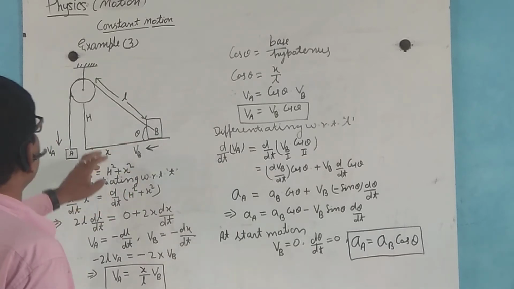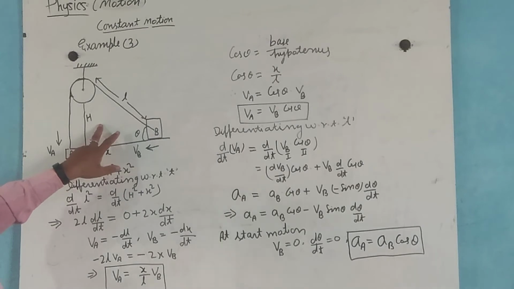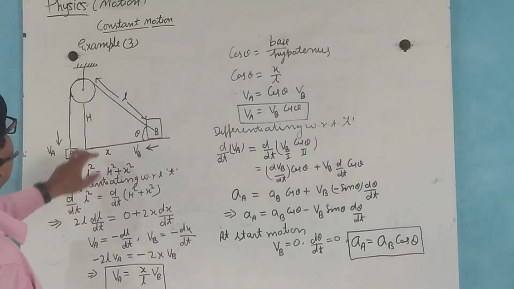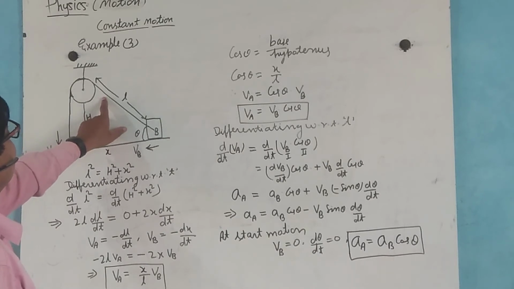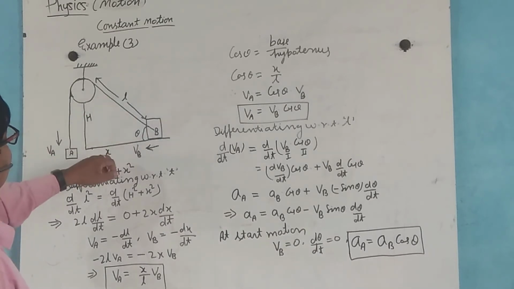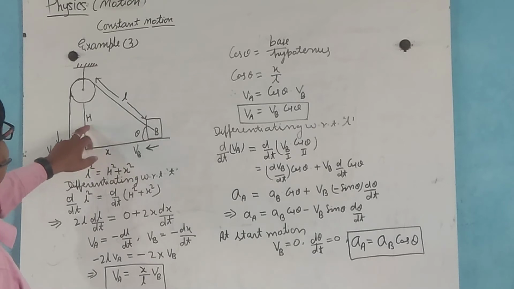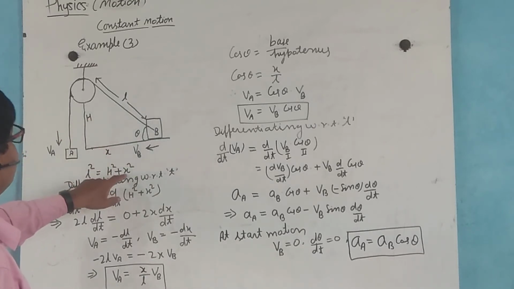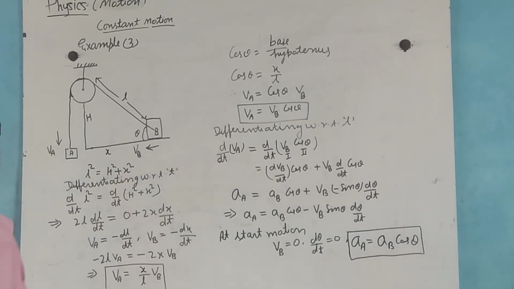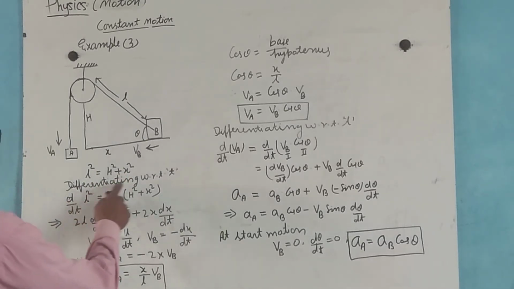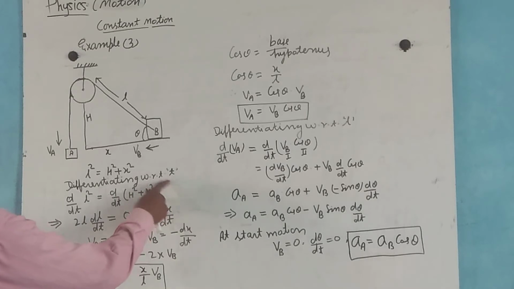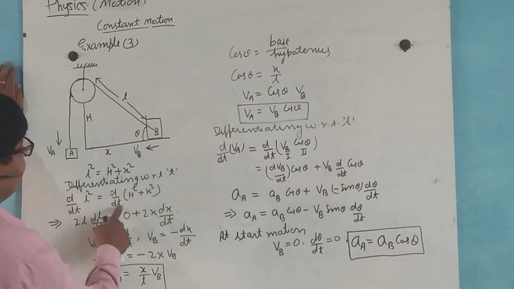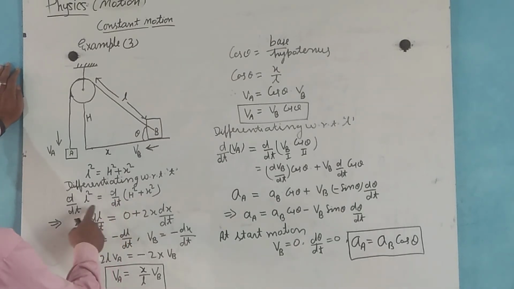Now by the Pythagorean theorem, the square of the hypotenuse is the sum of the squares of base and height, so L square is equal to H square plus X square. Differentiating with respect to time, d by dt of L square equals d by dt of H square plus X square.